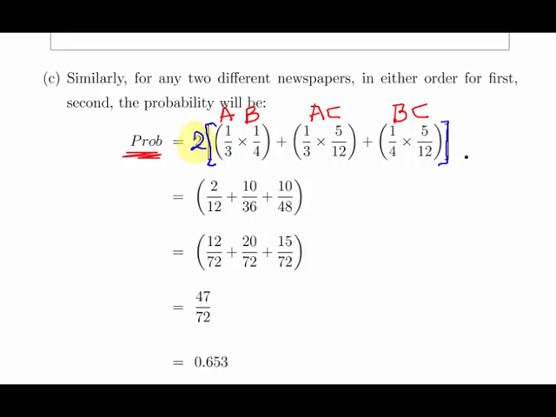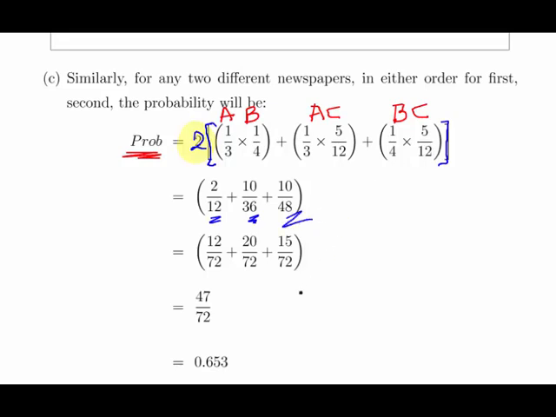You could enumerate all 6 probabilities if you want. So 2 times 1/3 times 1/4, that's 2 times 1/12. This is 10 over 36, which is 2 times 1 over 3 times 5 over 12. That gives us 10 over 36. And again, 2 times 1 over 4 times 5 over 12.